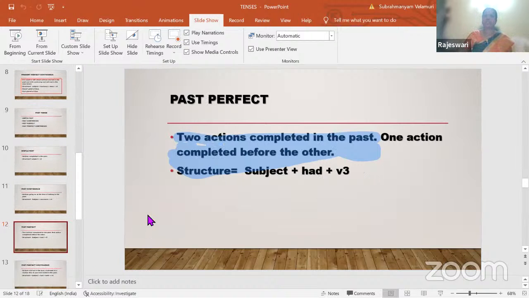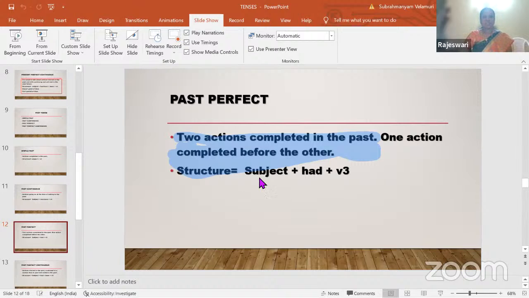The next, third, is past perfect. Here, the most difficult thing to identify, from present to past, is that there will be two actions. When it comes to present, there will be only one action, just one completed action, using has or have. But when you come to past perfect, you will definitely have two actions, both completed in the past. Both actions are completed in the past, but one action is done before the other. So there will be two persons: who speaks first, the next one is said. Whichever action completes first will be in the past perfect and the later action will be in simple past.